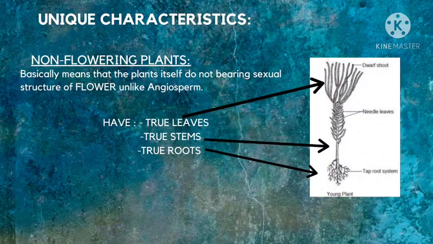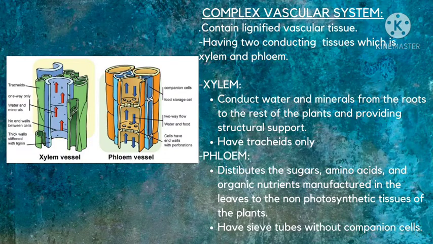One of the unique characteristics of gymnosperms is that they are non-flowering plants, which means the plant itself does not bear sexual structures such as flowers, unlike angiosperms. And they also have true leaves, true stems, and true roots. Having true roots means that they have a complex vascular system, consisting of lignified xylem and phloem.